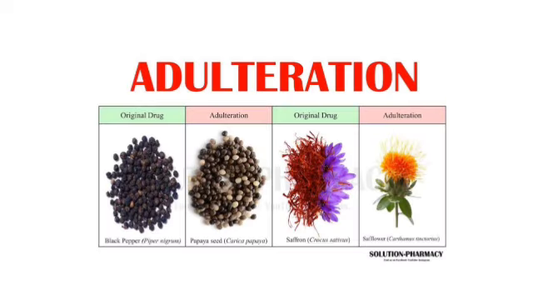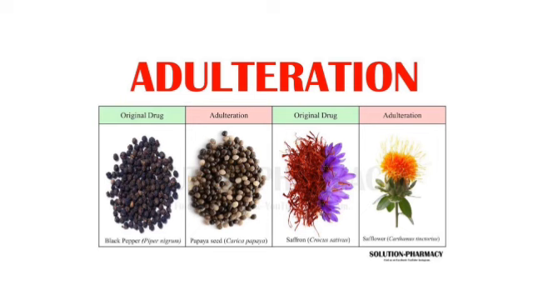These are some examples of adulteration. First one is black pepper, which is adulterated by papaya seeds, and second one is saffron. Safflower is used to adulterate saffron, and in black pepper papaya seeds are mixed.